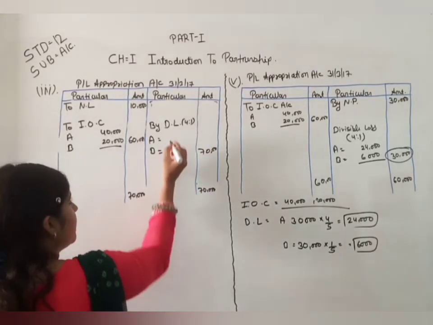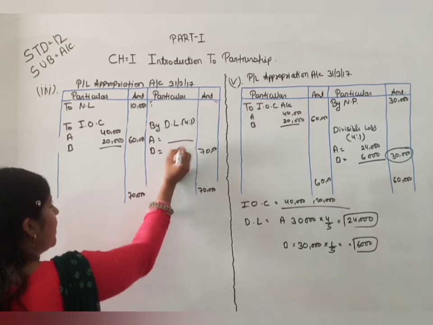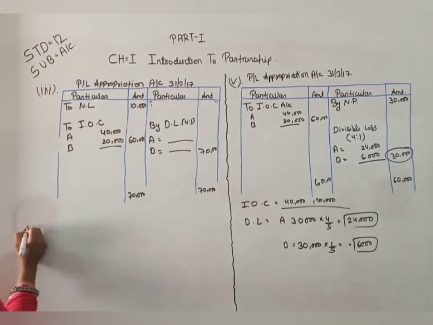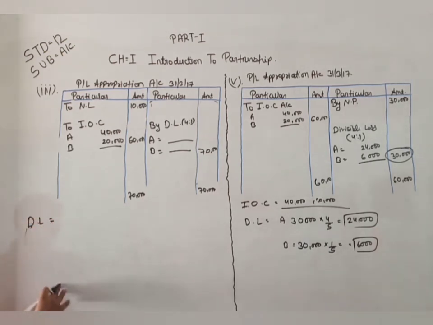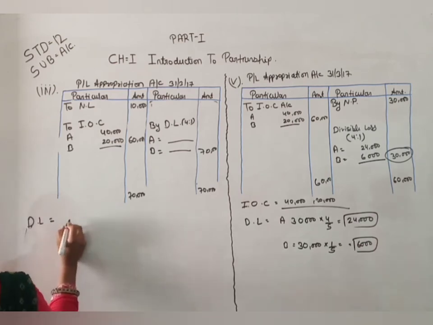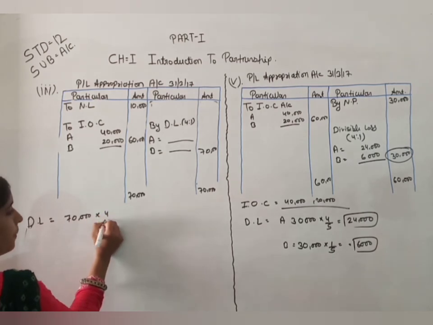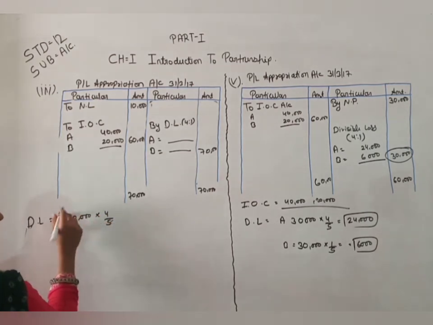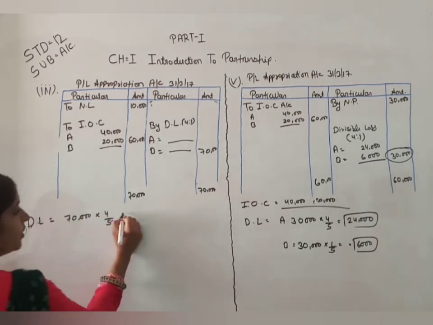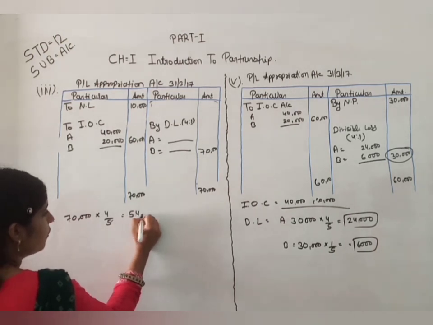70,000. Okay, now here for A and for B we write down divisible loss. Okay, so here 70,000 4 upon 5 डिवाइड करेंगे 14,000 into 4 that is 56,000.